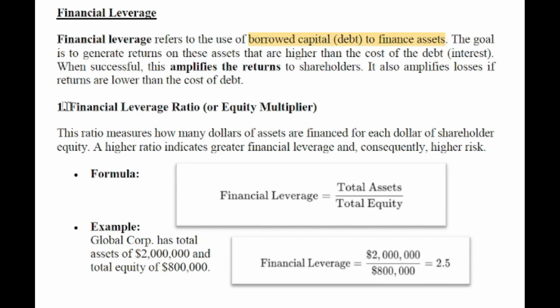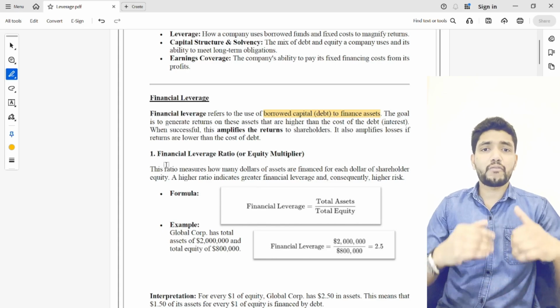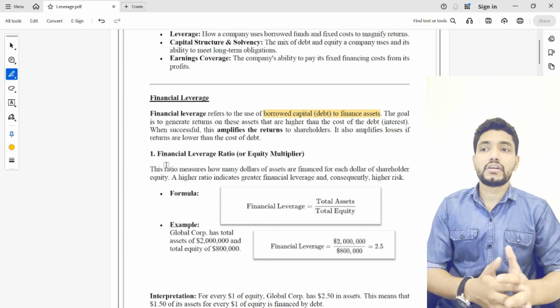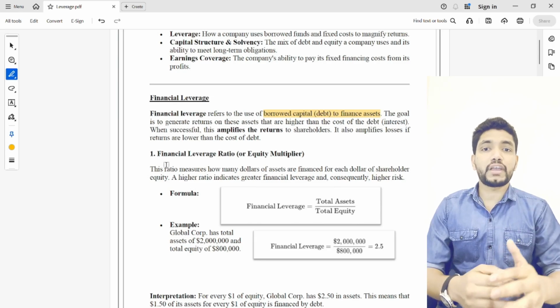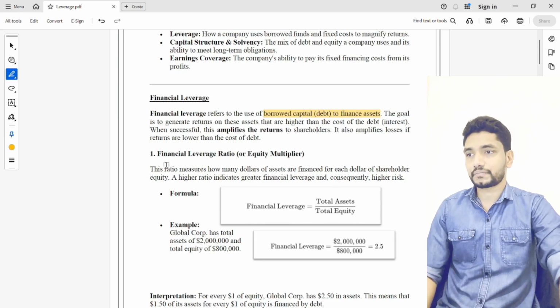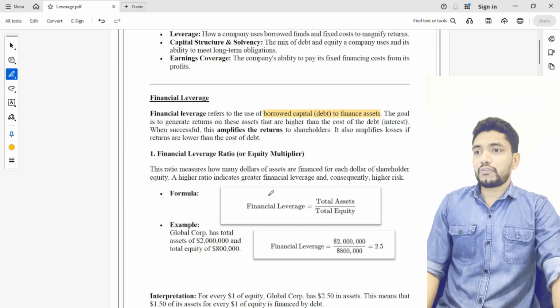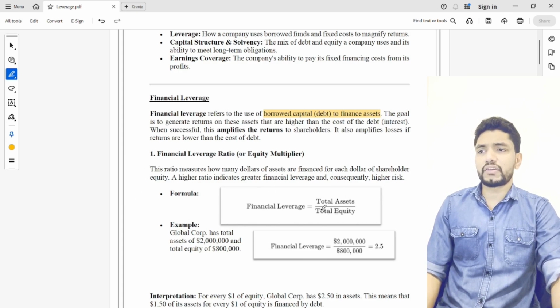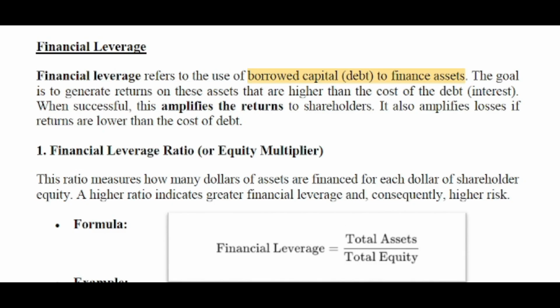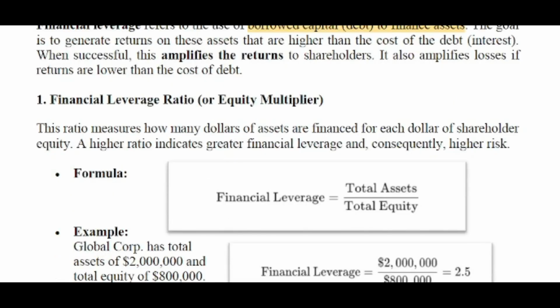This is the financial leverage ratio. It measures how much leveraged funds we use to finance the assets. The formula for this ratio is total assets divided by total equity. You can look into this example. A company has total assets of 2 million and total equity of 800,000. In this case, the financial leverage ratio is 2 million divided by 800,000. That means 2.5.